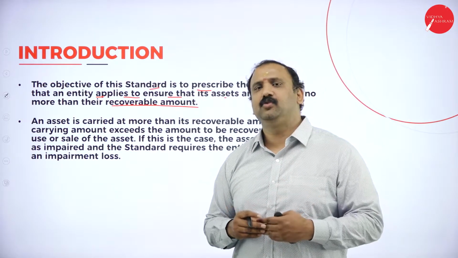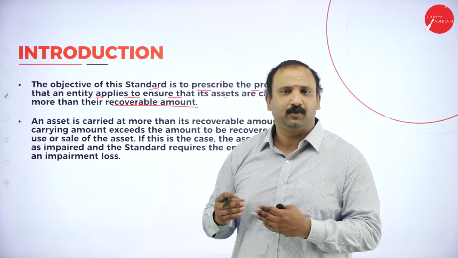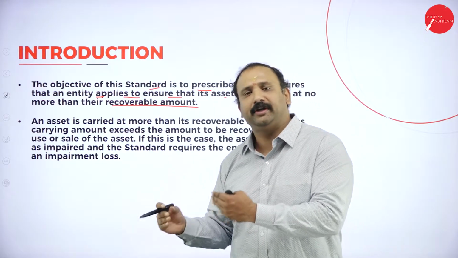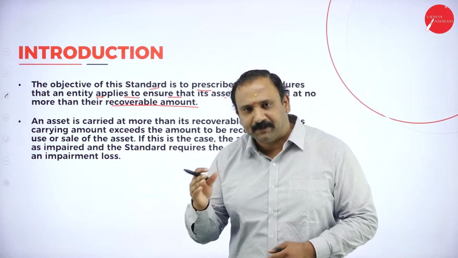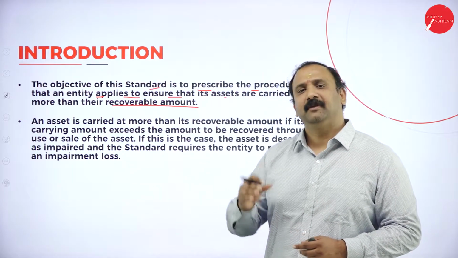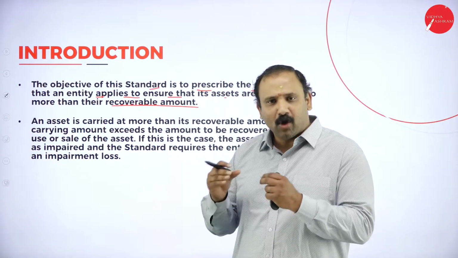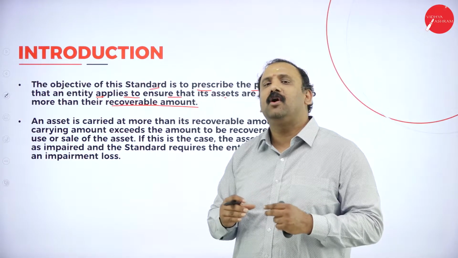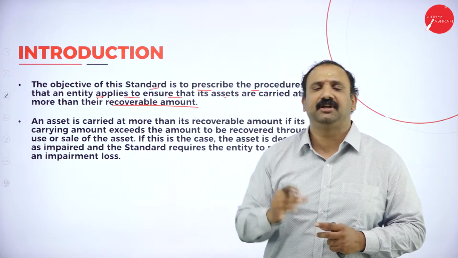Now, let's say that you have a plant or machinery where you are carrying it forward as an asset. You want to show it in your balance sheet. But over the period of time, with depreciation coming into the picture, the value of the asset will keep on coming down. So beyond a point, the asset will not have any more value in terms of financial value.